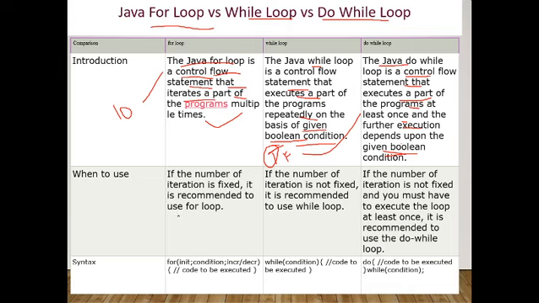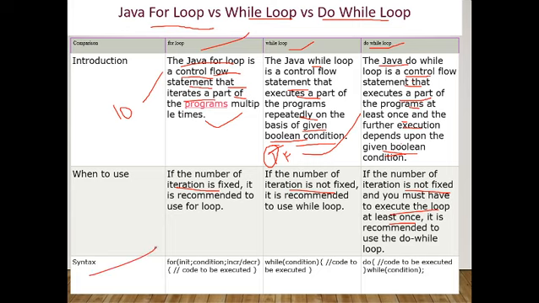Okay. When to use which? When the number of iterations is fixed, that time you can use for loop. When the number of iterations is not fixed, that time you can use while loop. When the number is not fixed and you have to execute the loop at least once, that time you can use do while. Understood? When the number of iterations is fixed, use for loop. When it is not fixed, use while loop. And also, if one condition is there that you must execute the loop at least once, that time you can use do while.